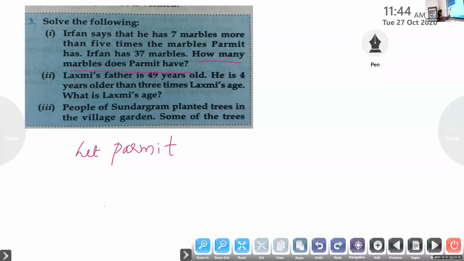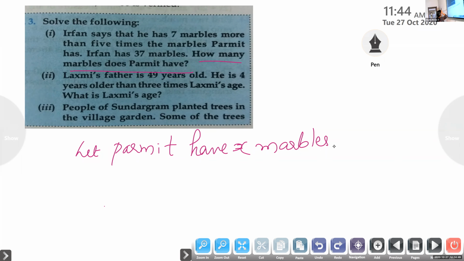So what does Irfan say? He has 7 marbles more than 5 times what Parmit has. Yes, so 5x plus 7.